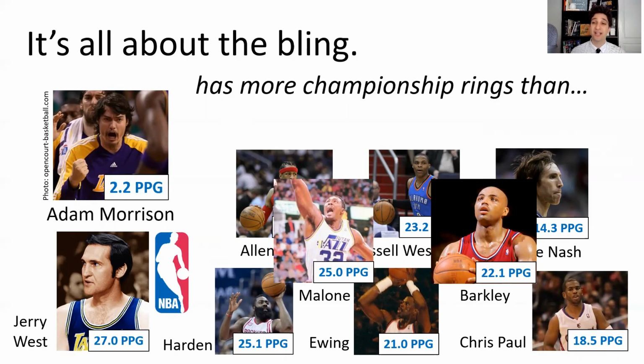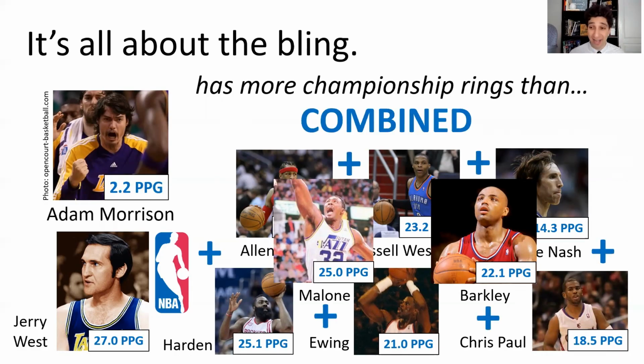Adam Morrison has more championship rings than all of them combined. So don't diss Adam Morrison just yet. I think he knew what he was doing. Maybe he's the GOAT. Maybe it's not Jordan, maybe it's him.